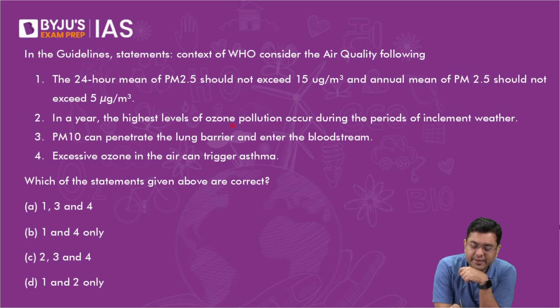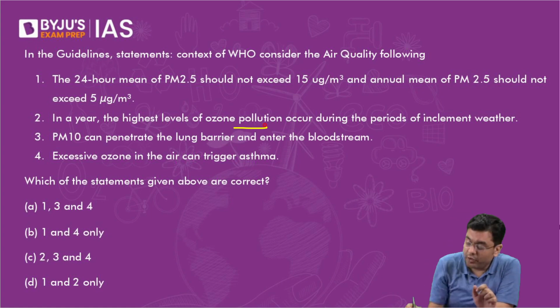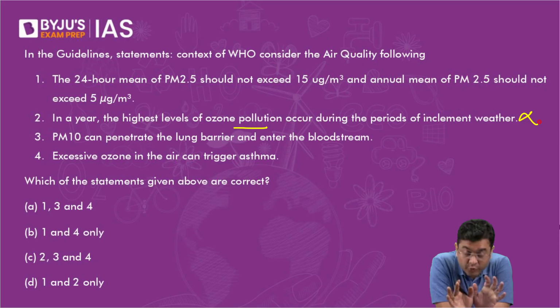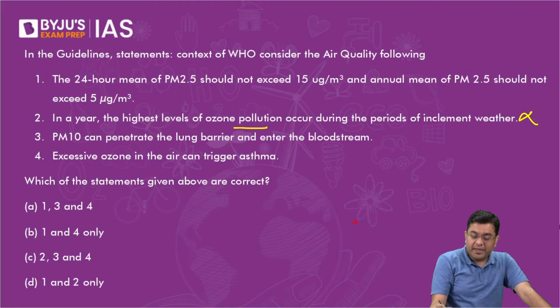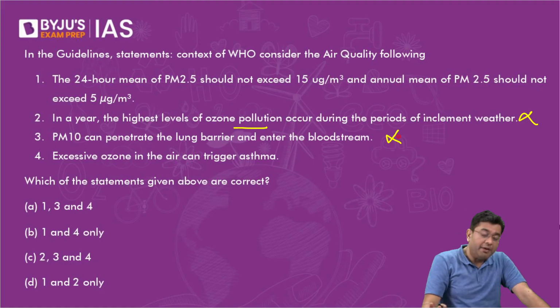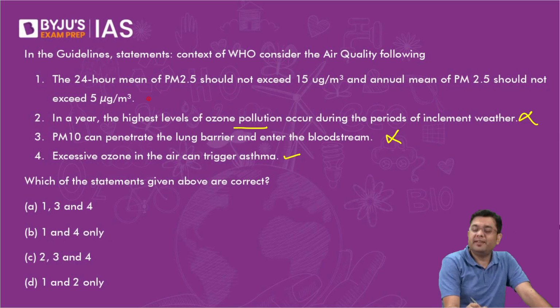Options: in a year, highest level of ozone pollution. Ozone pollution is created when you have the availability of sunlight, right? Sunlight is not available during inclement weather. It is only during sunlight that the reaction takes place, which leads to formation of ground level ozone. PM10 can penetrate the lung barrier and enter the bloodstream? No, only PM 2.5 can do that. PM10 is too large to do that. Excessive ozone in the air can trigger asthma. This is correct. 4 is correct. 1 is correct, right? 2 and 3 are incorrect.